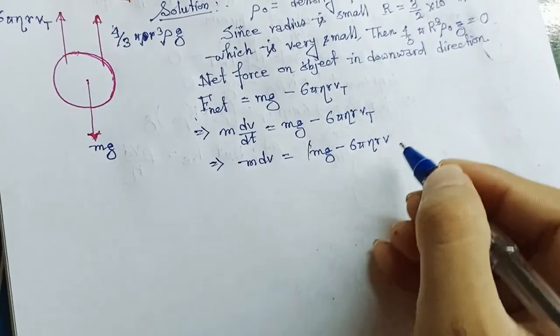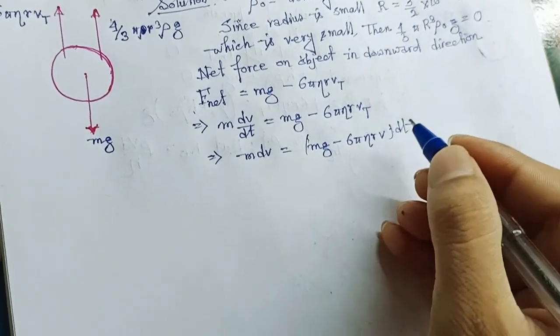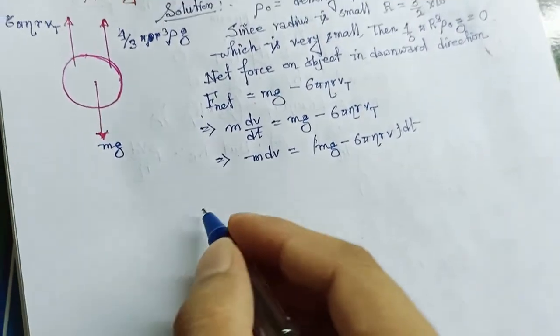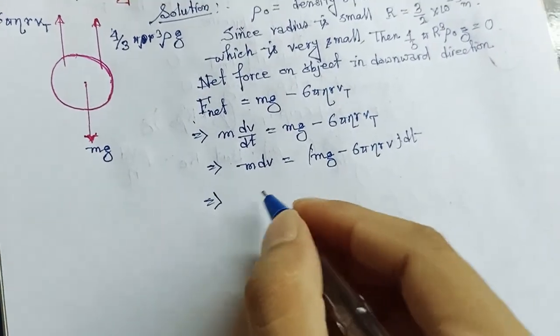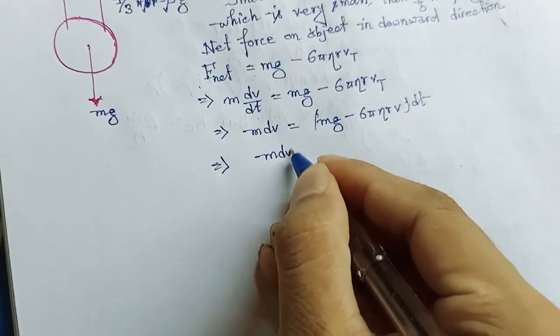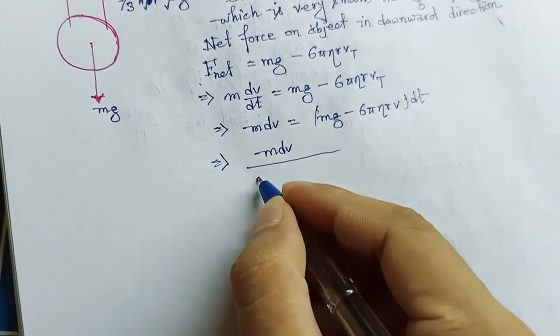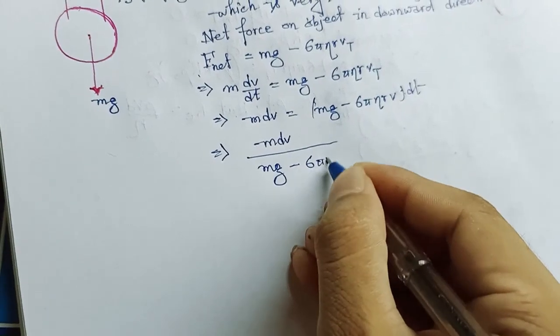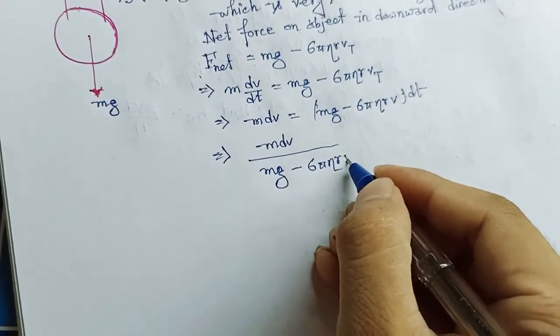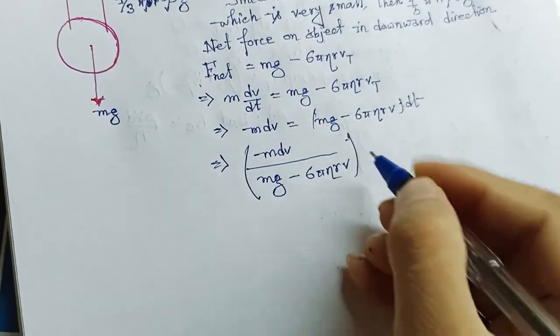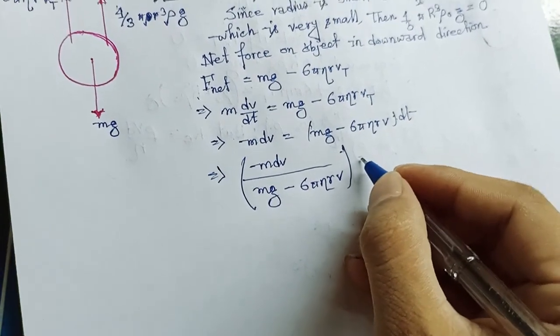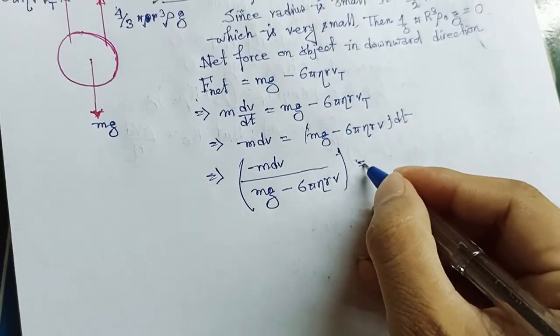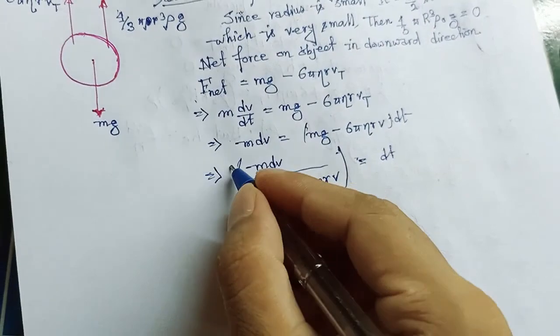Now we have to arrange this equation, or separate the variables. After separating the variables, we get m dv divided by mg minus 6 pi eta r v is equal to dt. Now we have to integrate both sides.